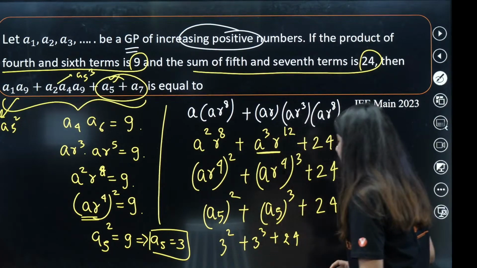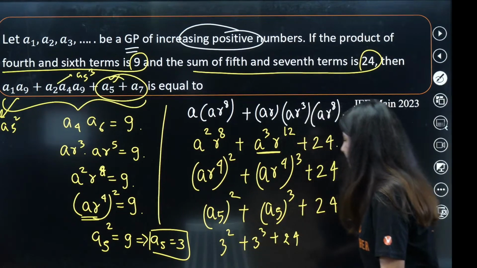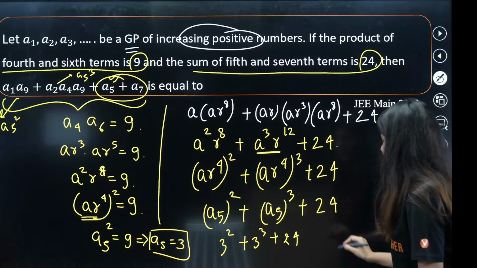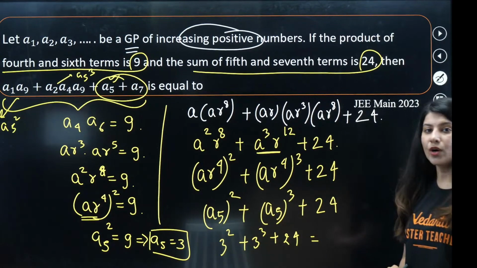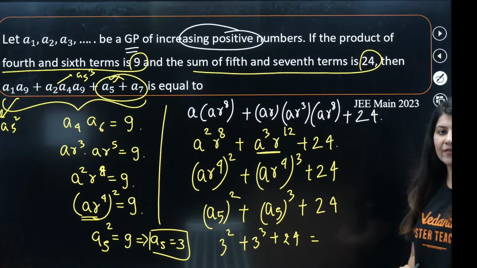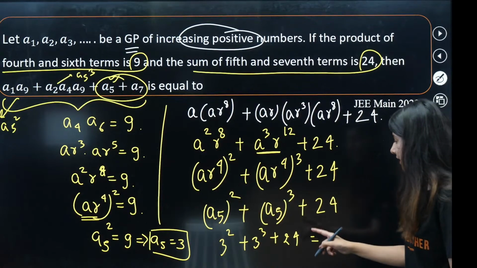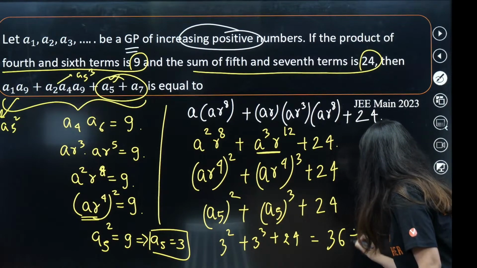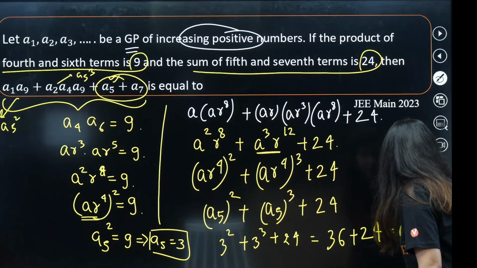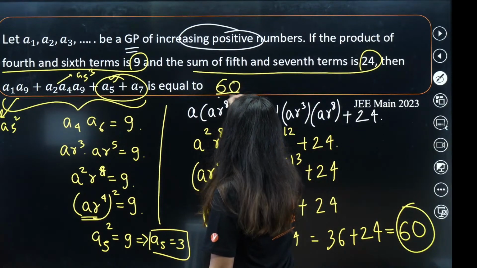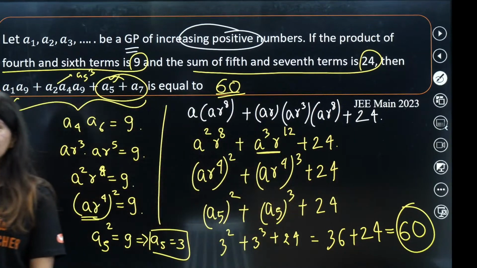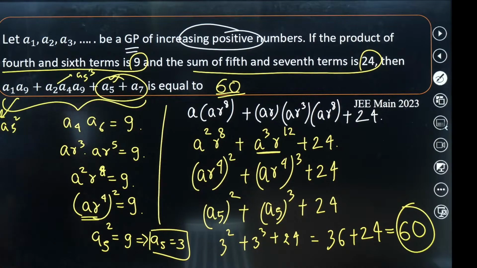So 3 square plus 3 cube, 27. 27 plus 9, tell me, 27 plus 9 is what? 36. 36 plus 24 is coming out as a round figure 60. So 60 is your correct answer. Yes? Okay. Alright.